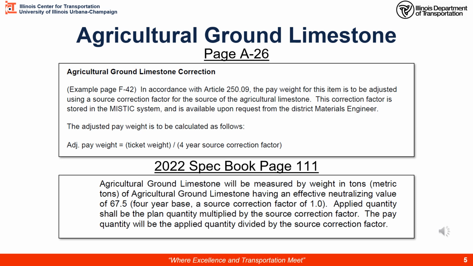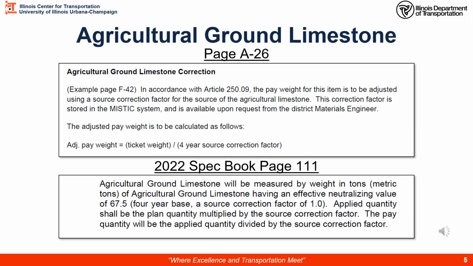If you're using an agricultural ground limestone that is more potent than the baseline effect, it would take less. Therefore, we give a little bit of bonus to the contractor for bringing us material that has more effect that we want. Therefore, you could actually pay more than the ticket weights based on that correction factor. I know it's a little counterintuitive, but that's just the way it is with agricultural ground limestone.